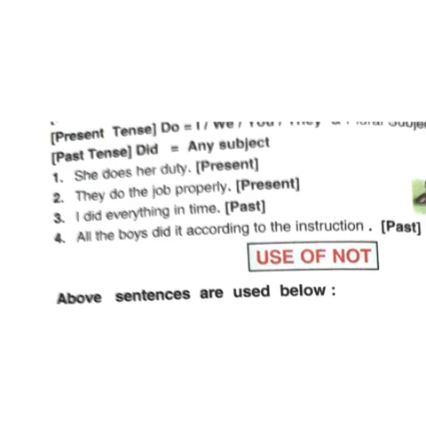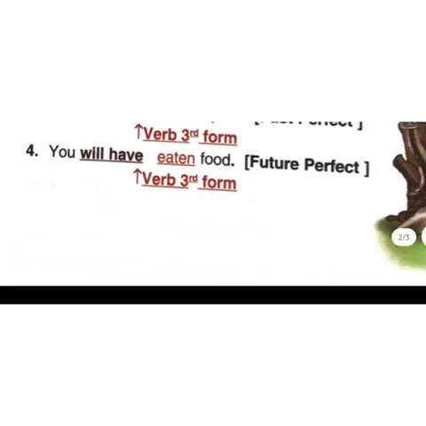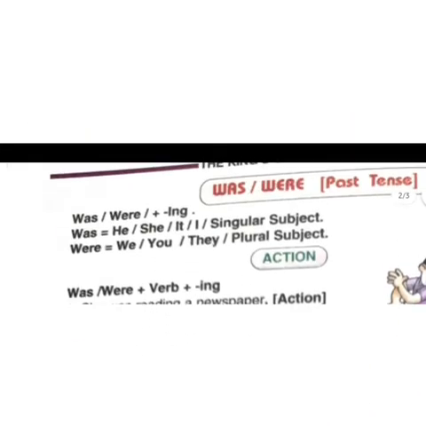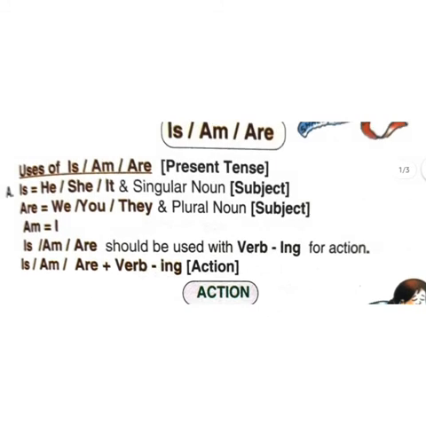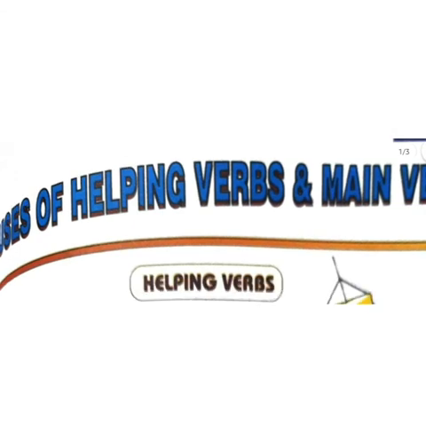It can be singular or plural, and it is used in past tense. I did everything in time. They did everything on time. So it can be used in plural as well as singular. I hope these rules and their usage are clear to you. In the next class, we are going to study how to frame negative sentences using auxiliary verbs, and interrogative sentences. If you face any query, you can ask me. Thank you.